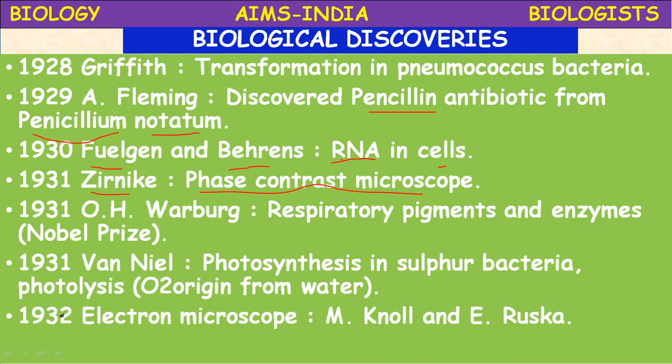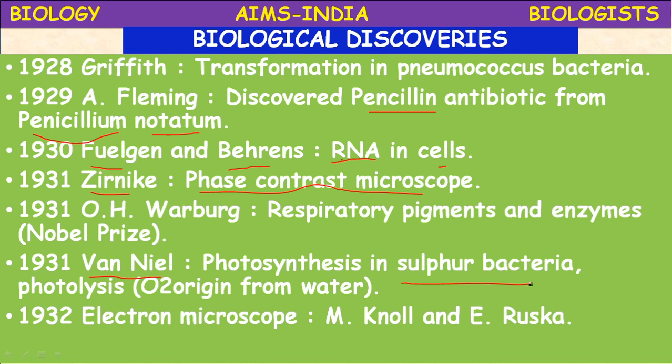These enzymes participate in biochemical reactions like digestion and respiration. Next, in 1931, another important discovery by Van Niel: photosynthesis in sulfur bacteria, called chemosynthesis or chemoautotrophs. In sulfur bacteria, instead of water, hydrogen sulfide is used for photosynthesis. Van Niel also proposed that in the photolysis of water, oxygen originates from water. Actually, the photolysis of water was discovered by H.W. Went.